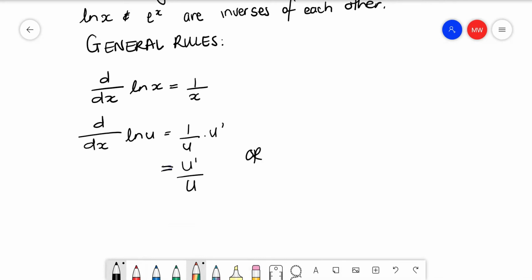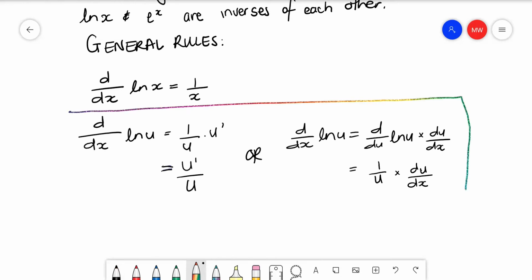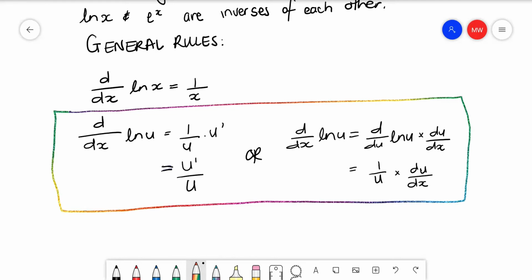Or you could say d dx of ln of u is equal to d du of ln u times du dx, which is equal to 1 over u times du dx. And just like e to the power of x, this is also the chain rule. So we are multiplying the two derivatives of the inner function as well as the ln function to each other.